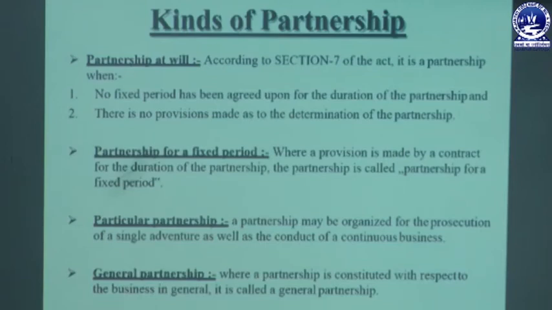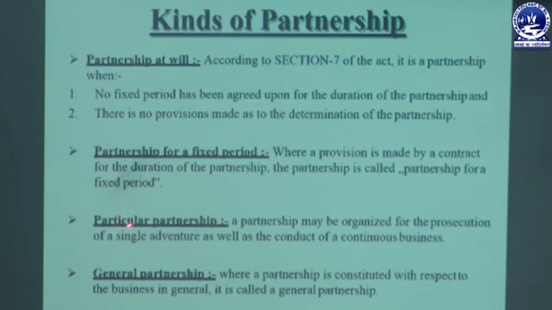The second one is partnership for a fixed period, where a provision is made by a contract for the duration of a partnership. The partnership is called a partnership for a fixed period. That means the partnership business is conducted for a fixed time period, and when that period is over, the partnership may or may not continue. That depends upon the agreement, the terms and conditions, or mutual discussion.